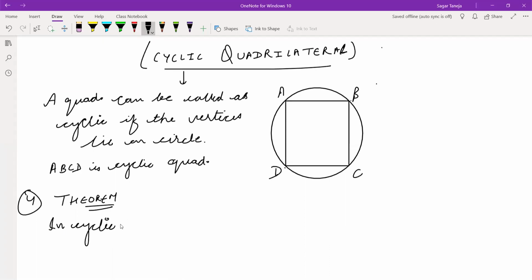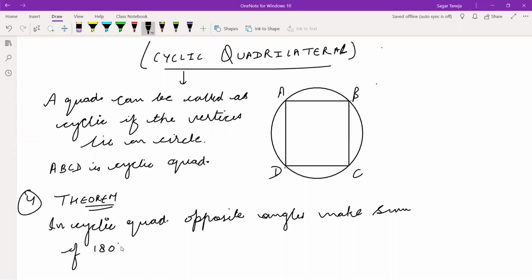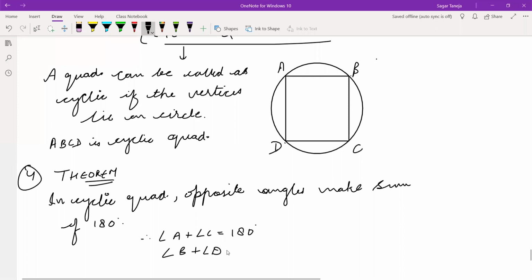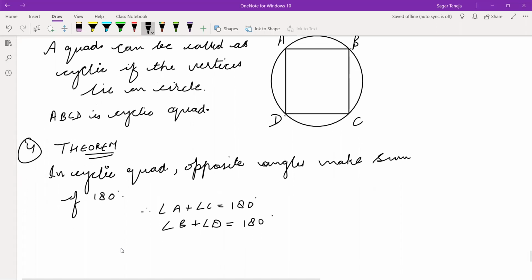Now the first theorem based on this: this is a property you can say. In a cyclic quadrilateral, opposite angles make a sum of 180 degrees. Means angle A plus angle C will make 180 degrees, and angle B plus angle D will make 180 degrees. That's it.